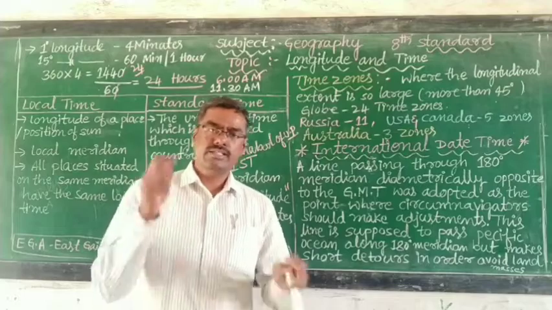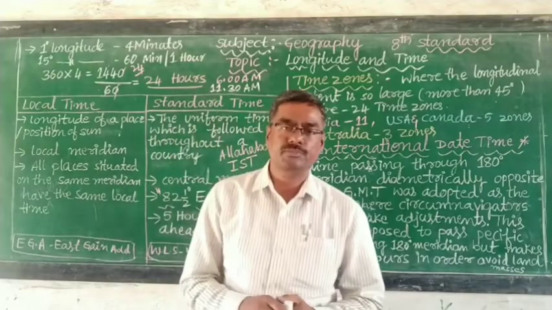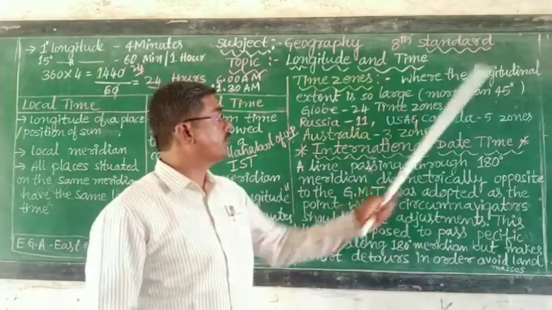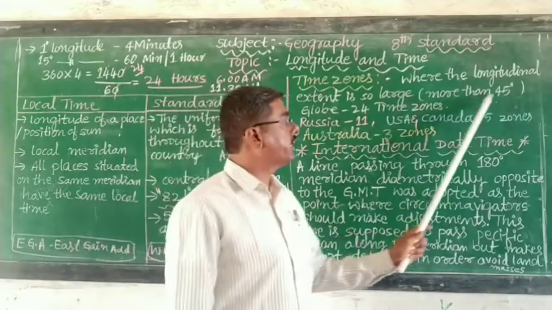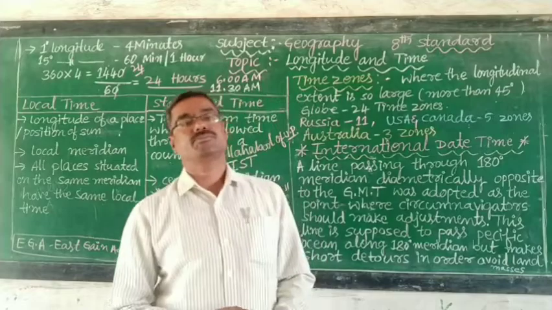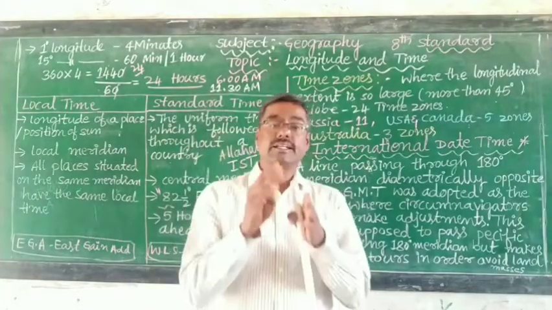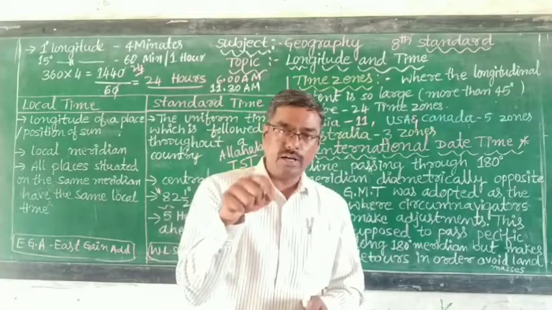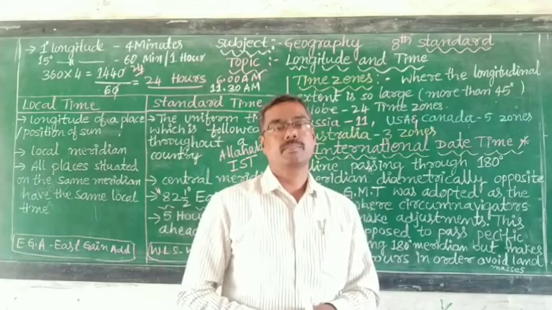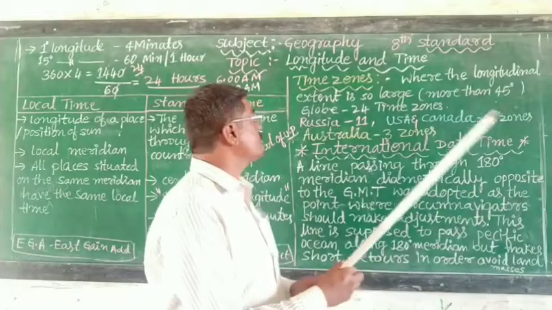Now let us understand time zones. In certain countries of the world the longitudinal extent is so large, more than 45 minutes, that there is a difference of 3 to 4 hours from one part to another part.